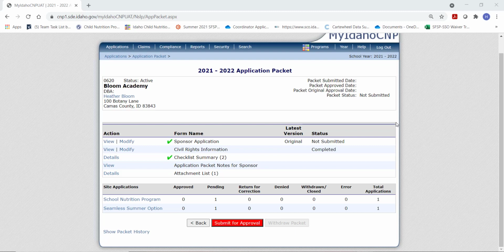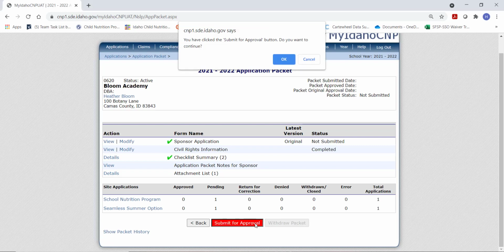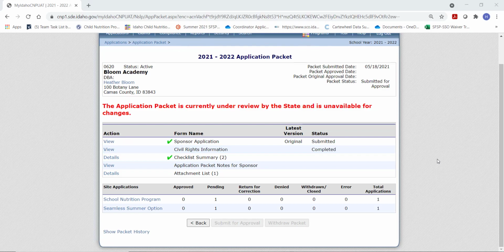So you can see, now that we're back on our 2021-2022 application packet landing page, that we have completed the sponsor application, we have completed the civil rights information, uploaded the attachments needed for a checklist summary. You can see here that there is an attachment under the attachment list, which is our opt-in form, the PDF copy of that waiver opt-in form. And our applications for both school nutrition program and Seamless Summer are in pending status. So at this point, we're going to go ahead and submit for approval. Click OK. So at this point, the application packet is still under review by the state agency.